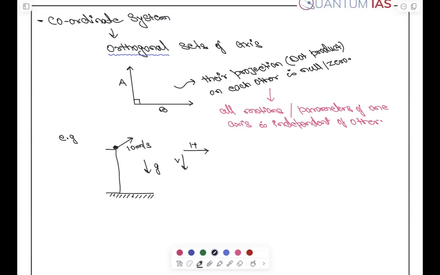In which direction will its motion change? Horizontal or vertical? Vertical. The horizontal motion will not change. You have studied this, right? That means vertical and horizontal motions are independent of each other. Why? Because vertical and horizontal are orthogonal to each other. Their motion will not hamper each other.